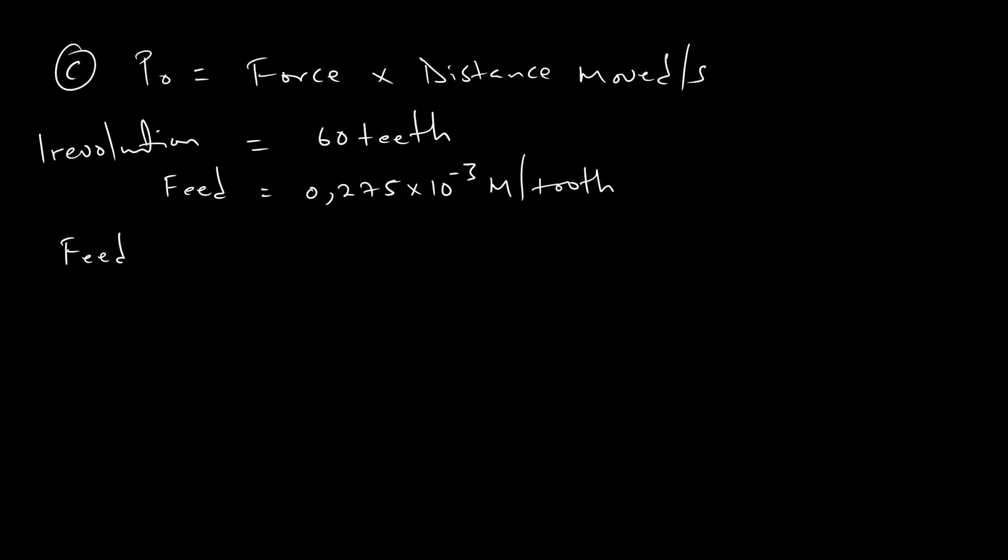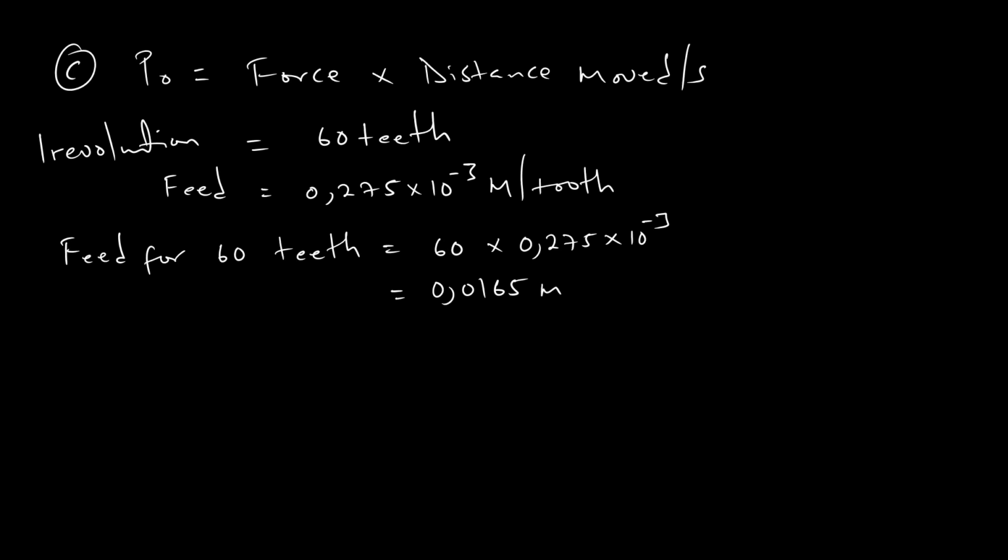So, if you are to say 60 multiplied by 0.275 times 10 to the power negative 3, this will give us speed per one complete revolution, which is 0.0165.